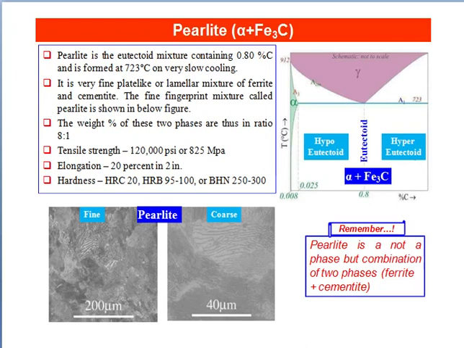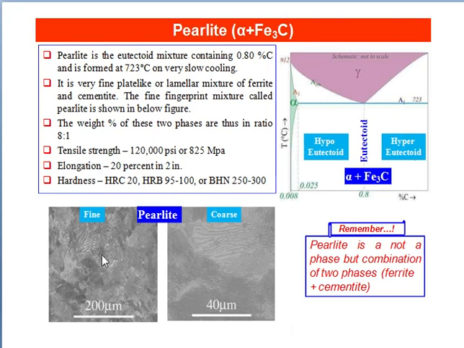Pearlite is another phase that appeared on iron carbide phase diagram. Pearlite is the eutectoid mixture containing 0.8% carbon and is formed at 723 degrees Celsius on very slow cooling. It is a very fine plate-like or laminar mixture of ferrite and cementite. The fine fingerprint mixture called pearlite is shown in this figure, and coarse pearlite is shown in this figure. The weight percentage of these two phases are in the ratio of 8:1.